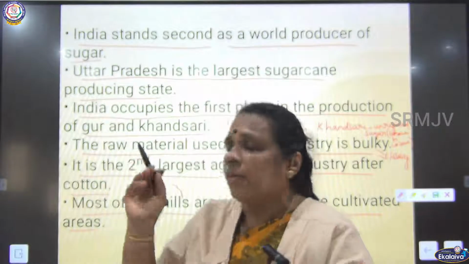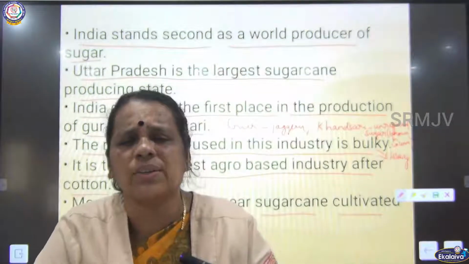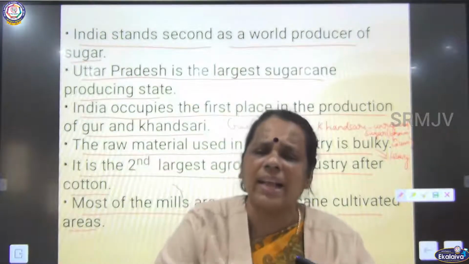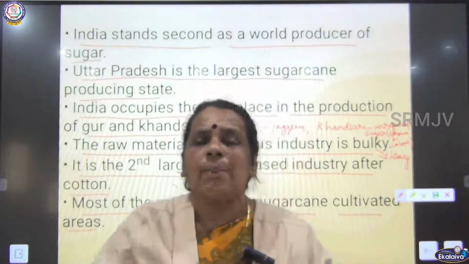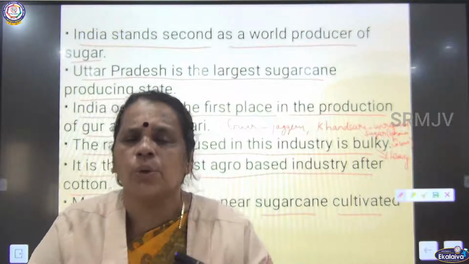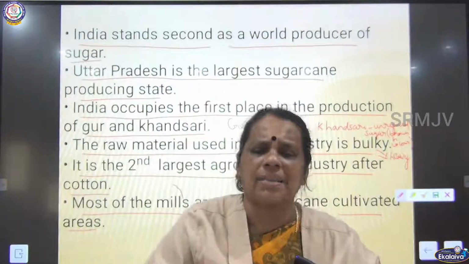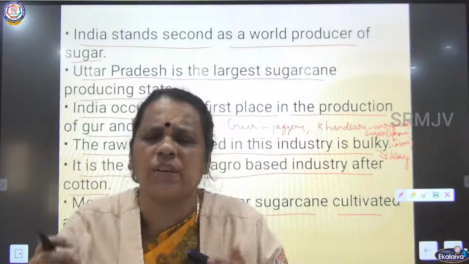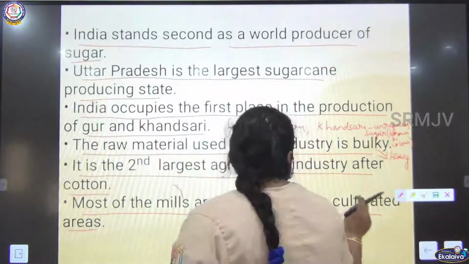Most of the sugar mills are located closer to the agricultural fields so that they can easily transport this bulky raw material, sugarcane, from the field to the sugar mills.